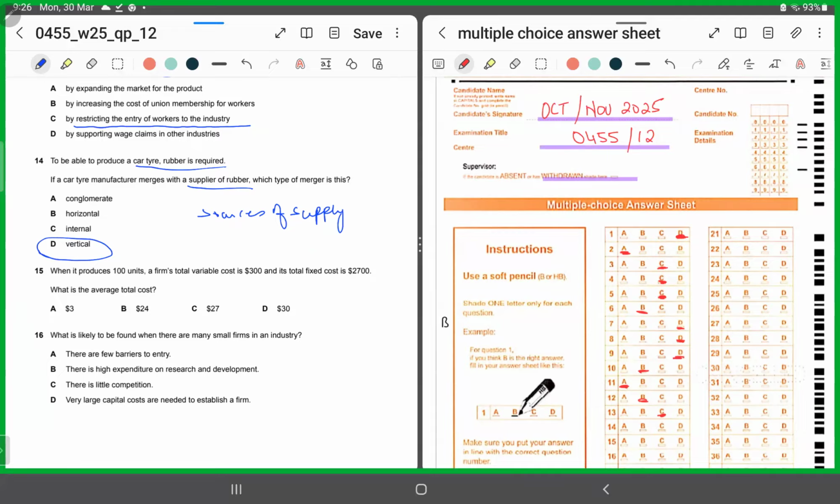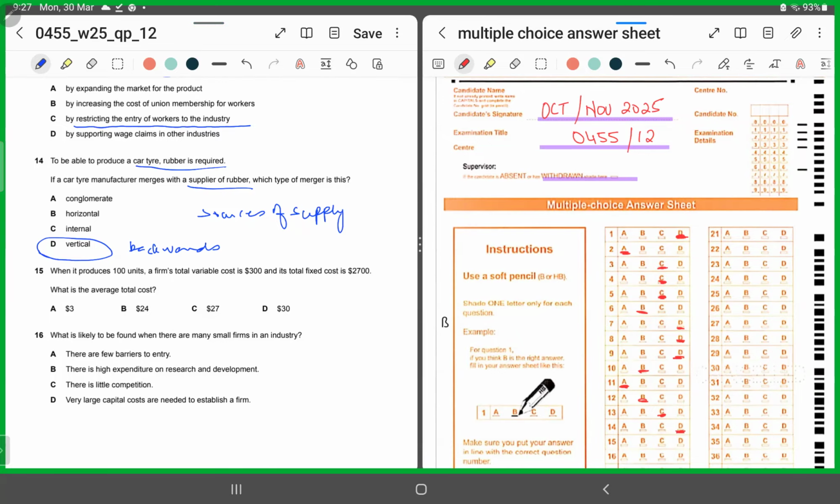This is vertical integration backward. It cannot be horizontal integration, because horizontal integration is if a car tire manufacturer would have merged with a car tire manufacturer. It cannot be internal, because we are talking about merging with an external supplier, right? It cannot be a conglomerate, because a conglomerate is when you are merging with an entirely different business. But when he's going back towards the sources of supply, we are talking about vertical integration backwards. So for 14, we'll shade in D as the correct answer.